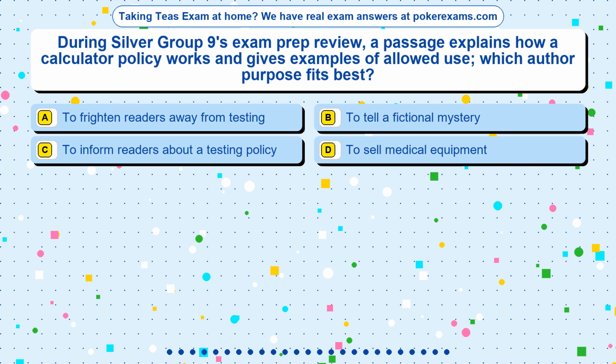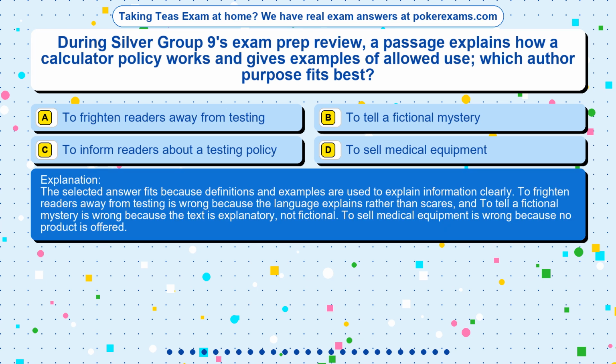The correct answer is option. The selected answer fits because definitions and examples are used to explain information clearly. To frighten readers away from testing is wrong because the language explains rather than scares, and to tell a fictional mystery is wrong because the text is explanatory, not fictional. To sell medical equipment is wrong because no product is offered.